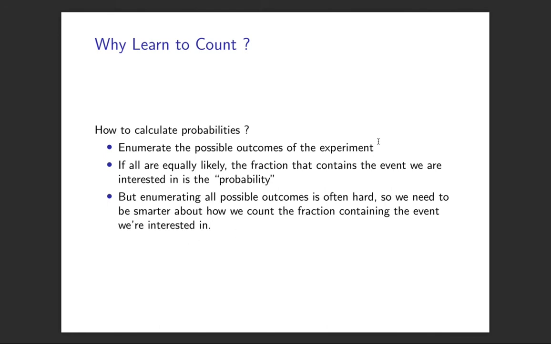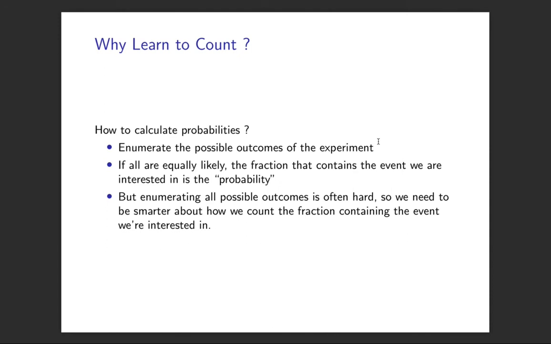If we assume they're all equally likely, and that's an assumption, then the fraction of outcomes that contains the event, for example, a 2 or a 3, would be 2 over 6. That is our probability. And so that makes us interested in counting the number of outcomes of an experiment.